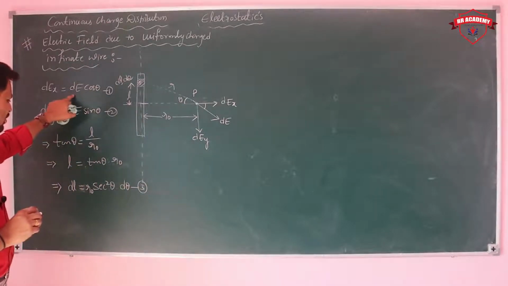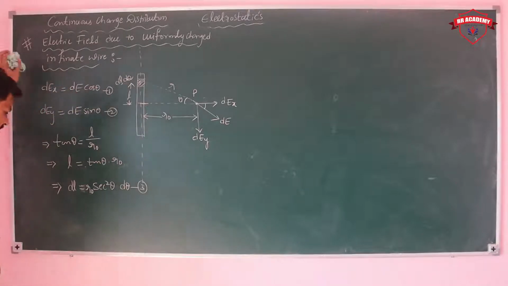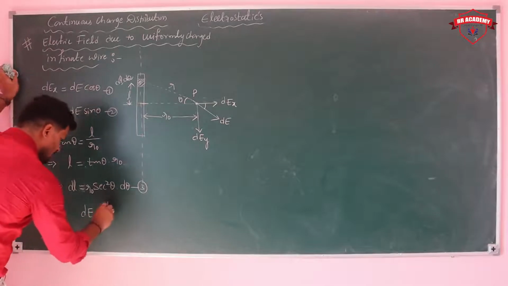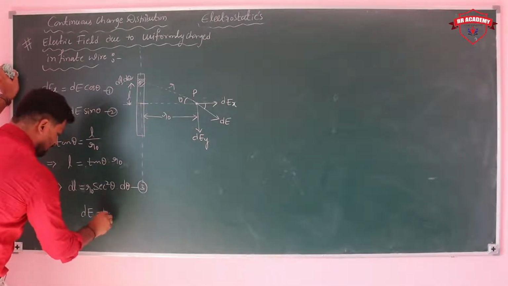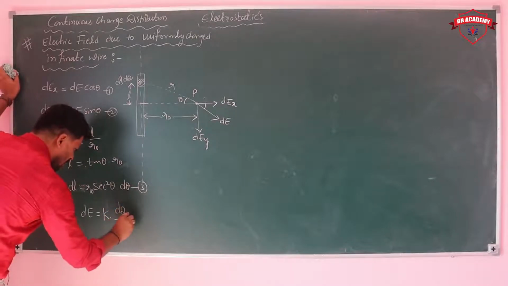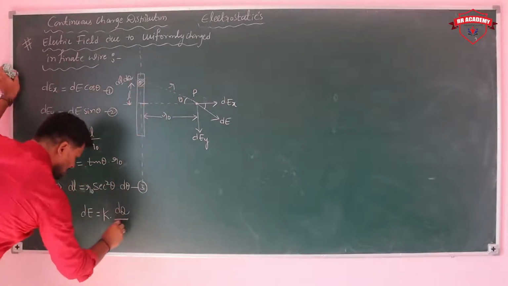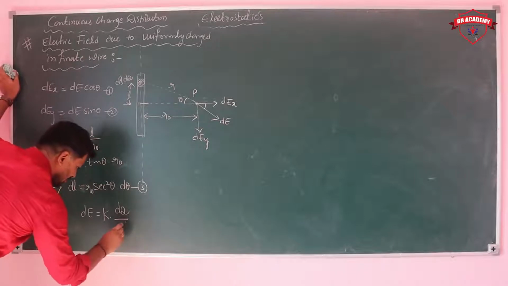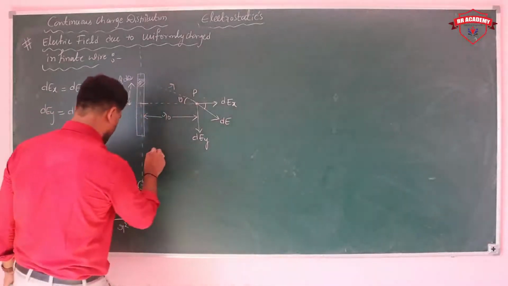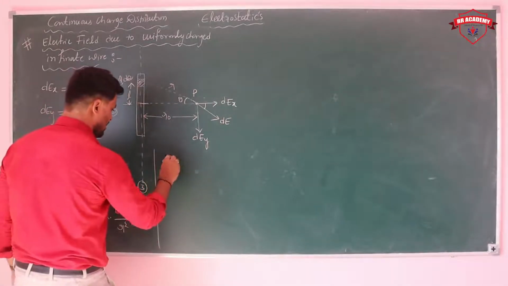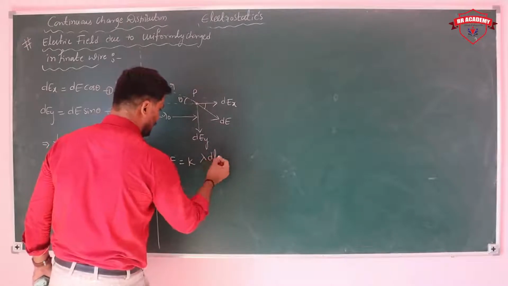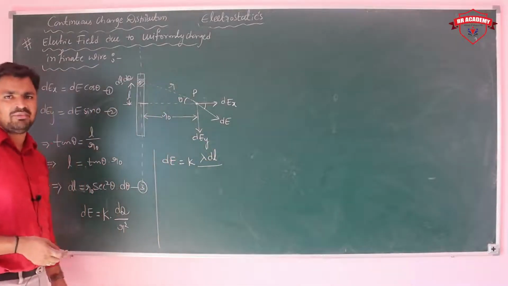Now try to get the value of dE. After that we will put it here. dE is equal to what we can write? dE is equal to 1 upon 4 pi epsilon naught, k into dq upon how much distance? R square. dq upon R square. So that means dE is equal to k into dq, and dq means lambda into dl.